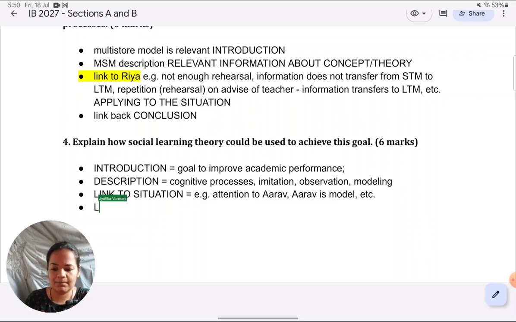And then you link back. After explaining whatever Riya and Arav and those things of social learning theory, write a last paragraph, literally 1-2 sentences, on exactly how social learning theory took us through understanding how Riya began without being able to improve her performance, just having that goal, to finally actually improving her performance by observing Arav. So you just link it back that way, that this is how social learning theory helped us to understand this particular situation. So that is all I have for today's lesson.